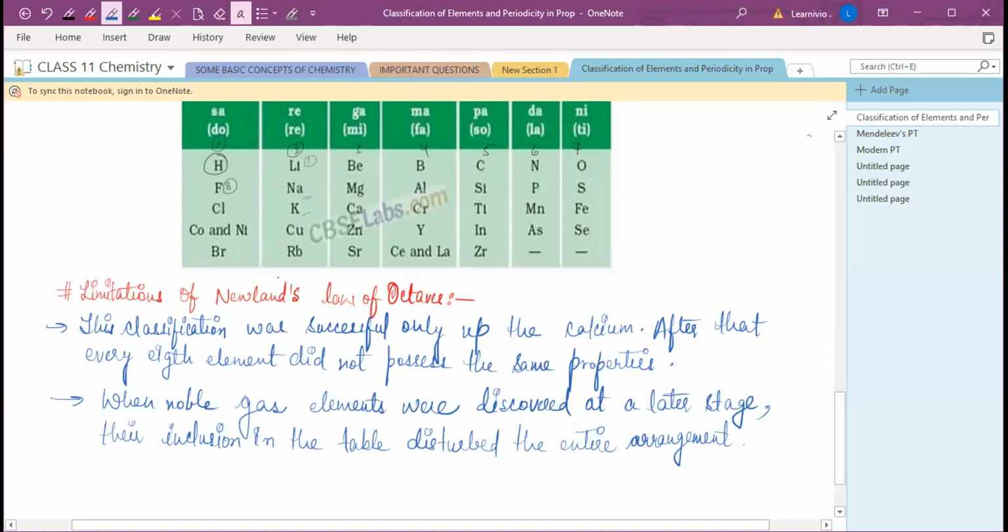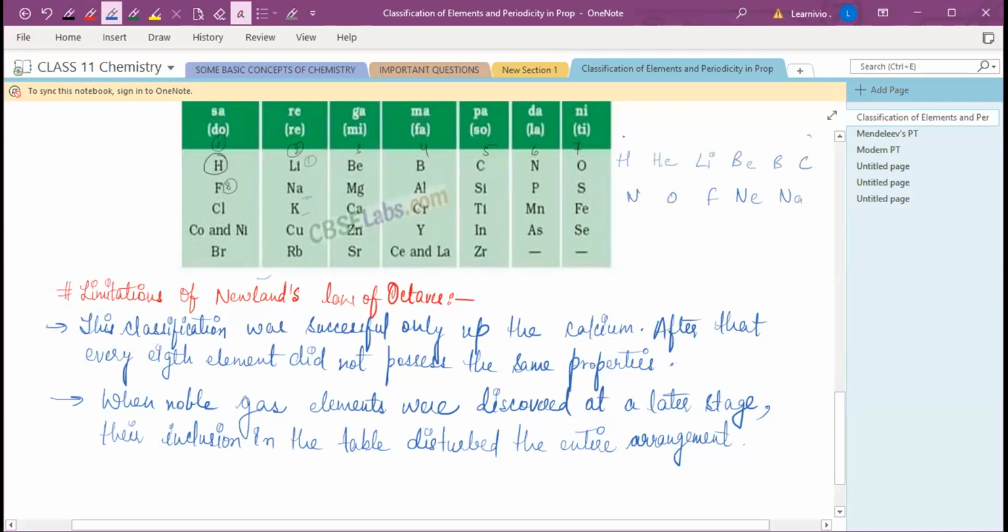When Newlands gave this law, at that time noble gases were not discovered. But at a later stage, when the noble gases were discovered and included in this table, after hydrogen we know it is helium, the second atomic number. Helium, lithium, beryllium, boron, carbon, nitrogen, oxygen, fluorine, and neon. Then sodium and so on.